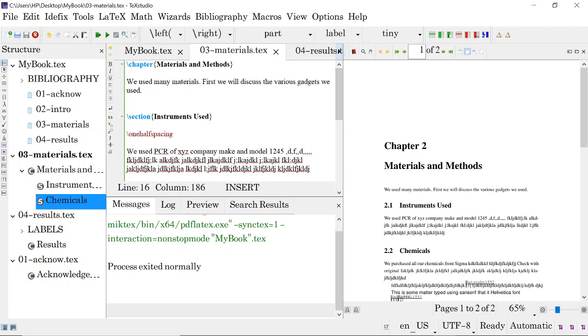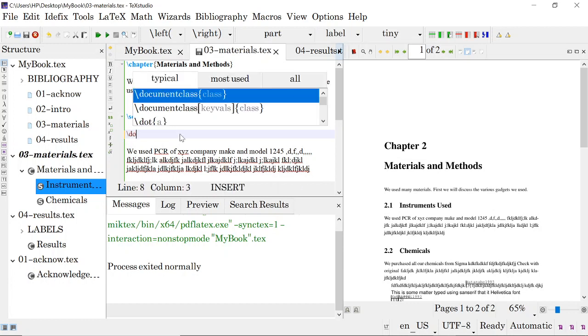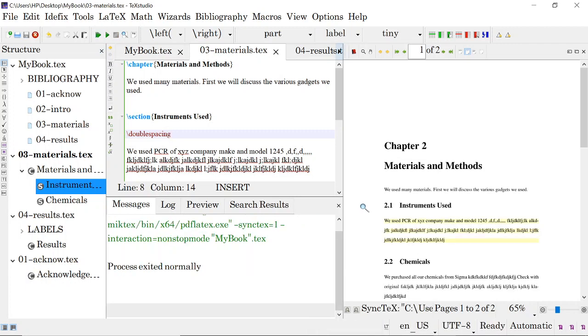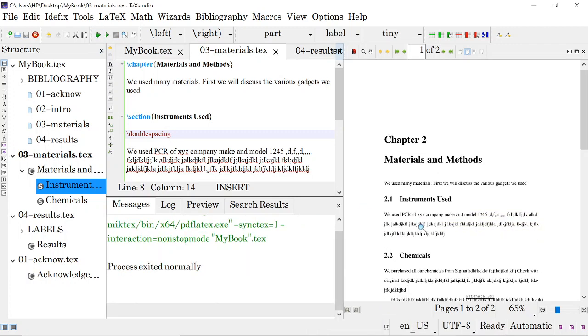I will put it here instead of here. Instead of one and a half spacing, you can also say double spacing. Now you do it, and it will be in double spaces like this.